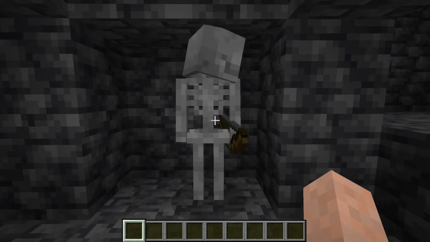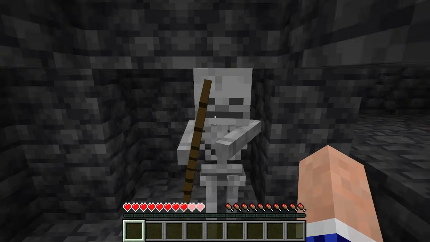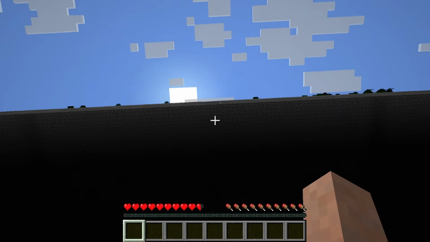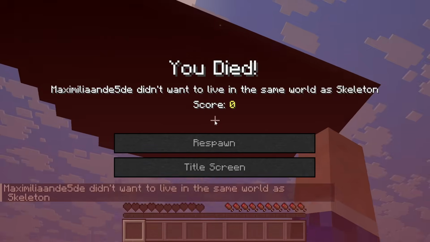Let's grab a useful skeleton, switch over into survival mode, and there we go. We get shot off by the skeleton. Oh, they also die right there. But we get the death message.